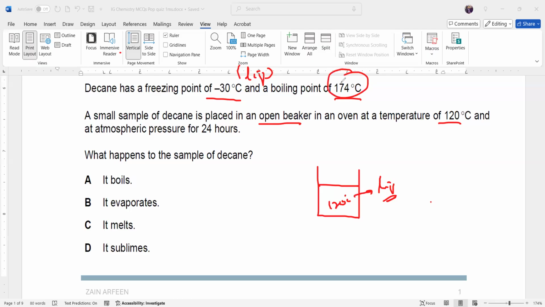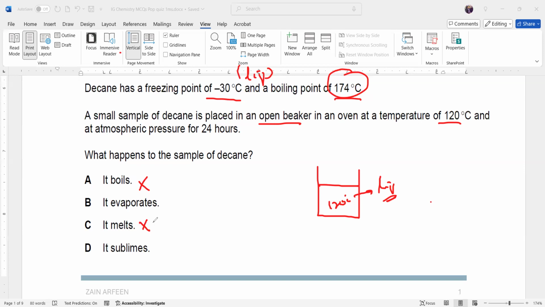If the temperature was 174, then it would start to boil. But the temperature is not 174, so it won't boil. The substance is not in a solid state, so it won't melt, and it's not at a melting temperature. So that's also wrong. Sublimation happens when a substance directly converts from solid to gas, but they did not specify that.